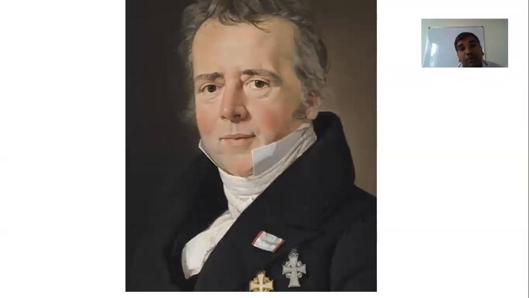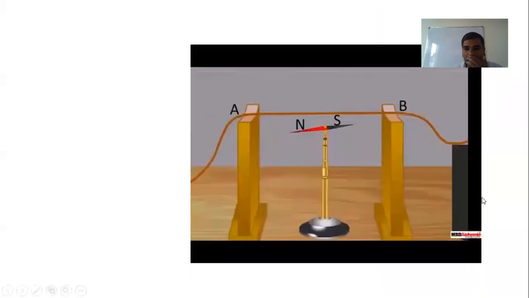In olden days, people thought electricity and magnetism were two different branches. But a famous scientist, the one we are observing on the screen, Hans Christian Ørsted, while doing some experiments, accidentally found something when he was passing current through a wire with a magnetic needle nearby. Unknowingly, he kept a magnetic needle near a current-passing wire. Suddenly, the magnetic needle started deflecting.